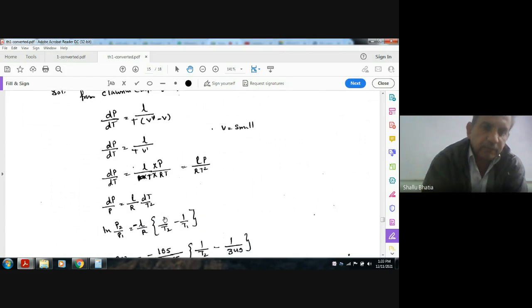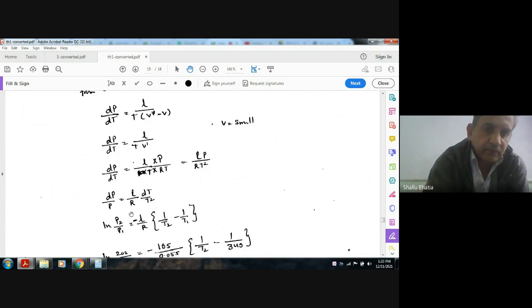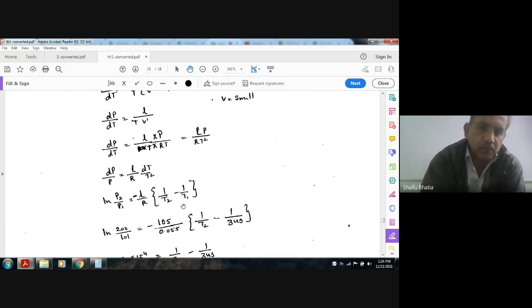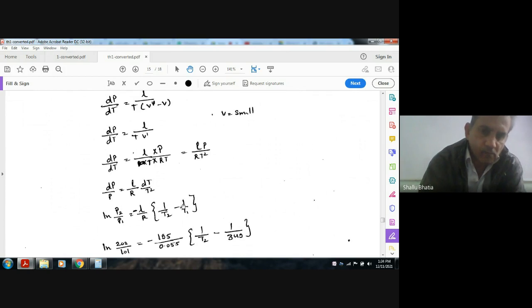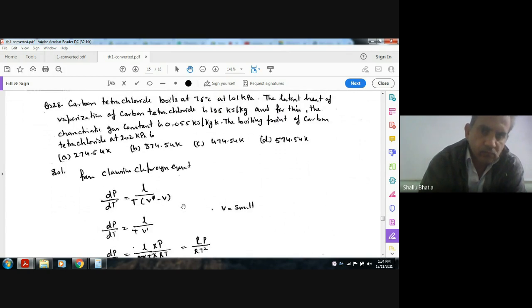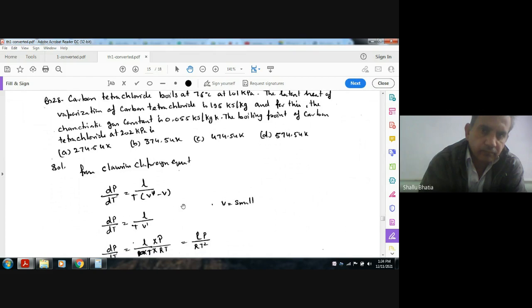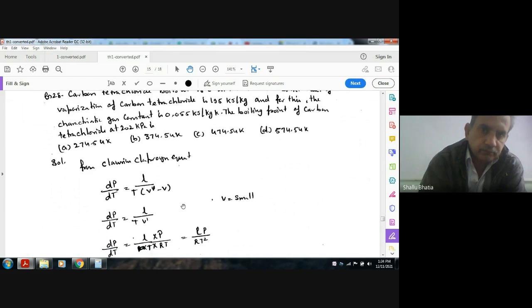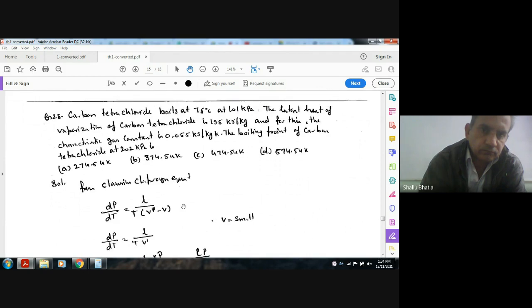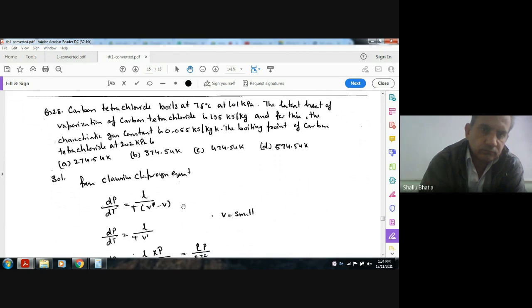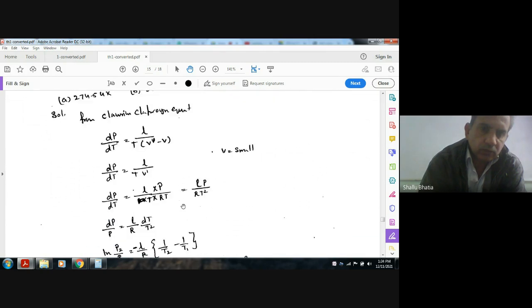So dP by P equals L by R times dT by T square, and then integrating, we get ln of P2 by P1 equals minus L by R times (1 by T2 minus 1 by T1), putting in the limits.